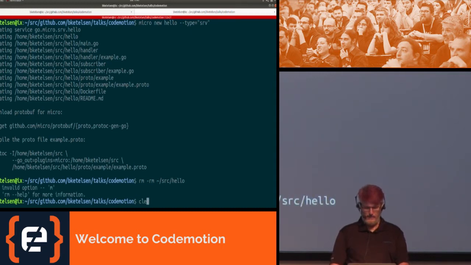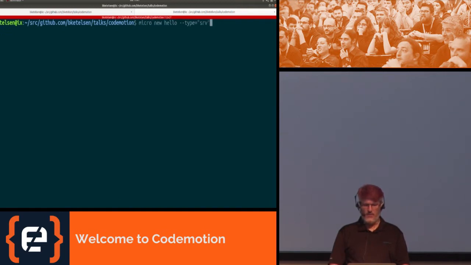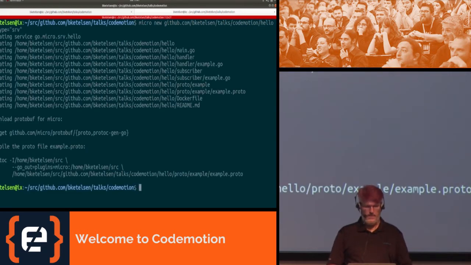And this time, let's give it a full Go path to where I want this to live. So we'll do github.com/bketelsen/talks/codemotion/hello. All right, so it generated a lot of files for us.